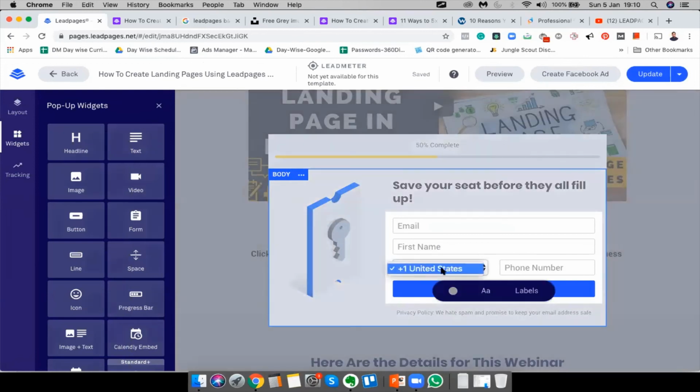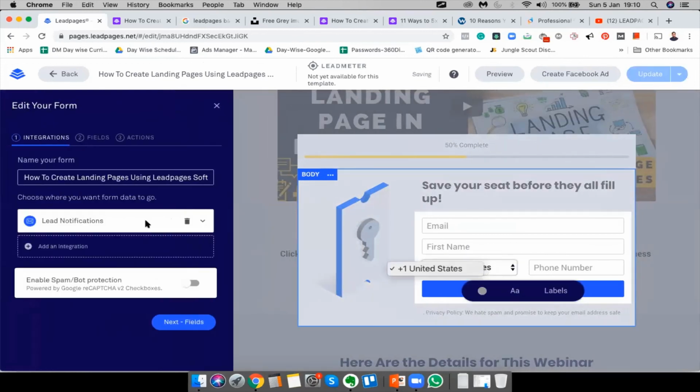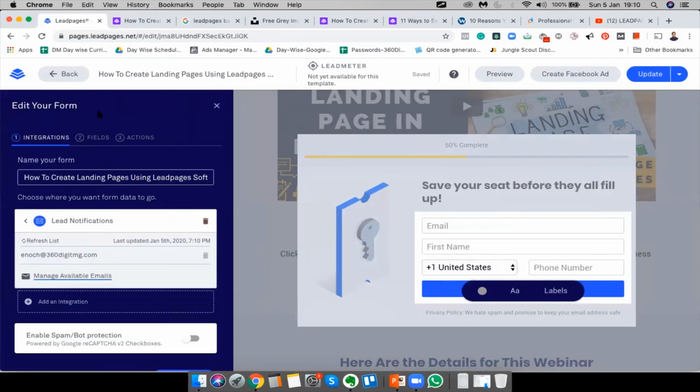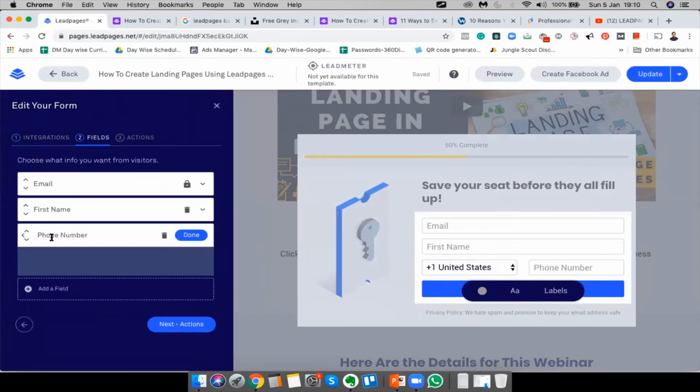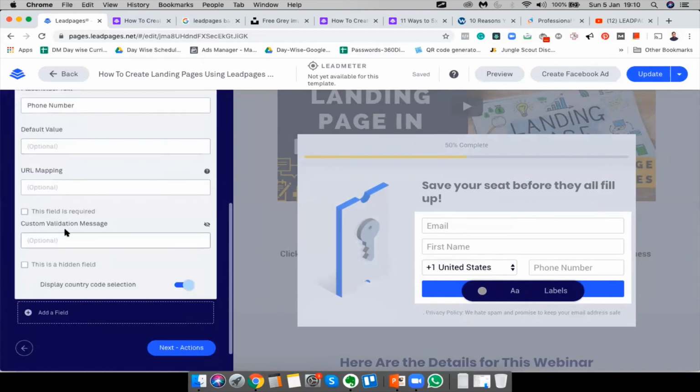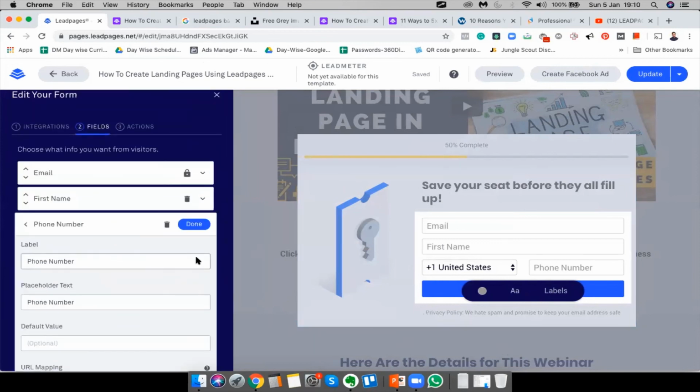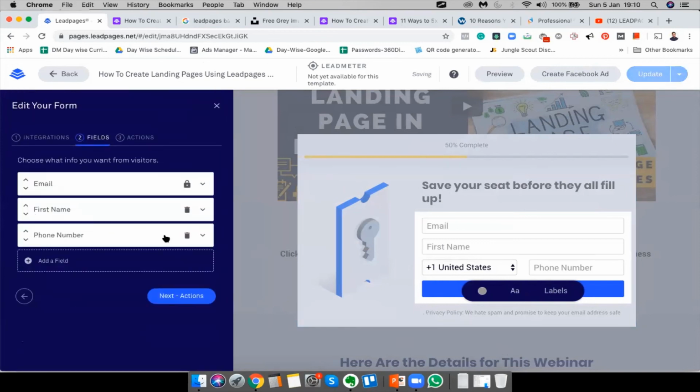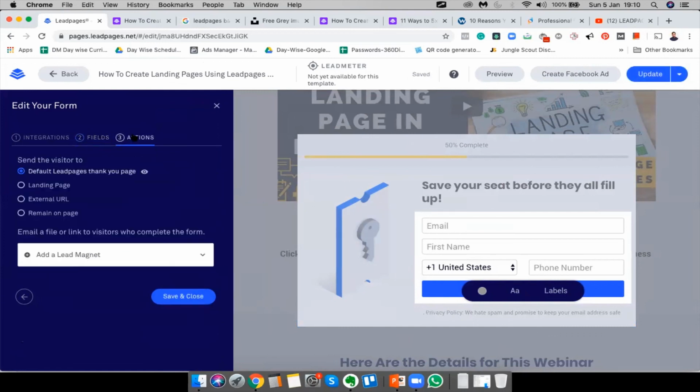All right, edit pop-up: name, email, and leads integration, fields, phone number. All good. And actions, perfect.